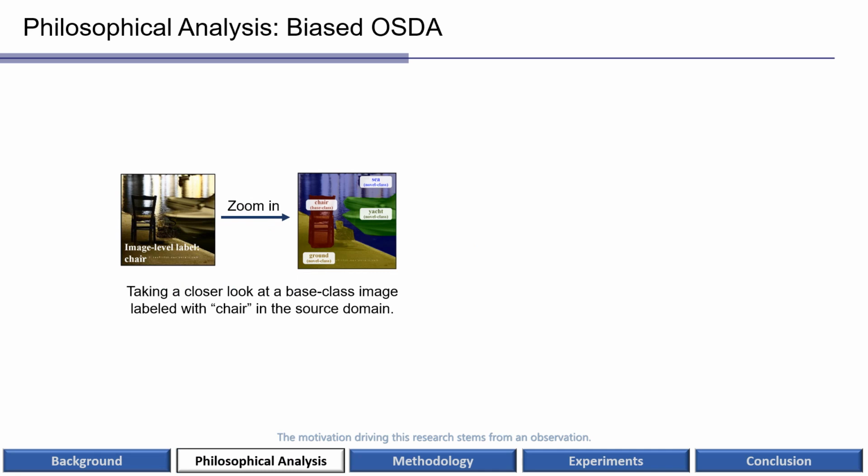The motivation driving this research stems from an observation. As shown in the figure, we observed that even though the image is labeled with chair, there are variant semantics hidden in the image, such as the yacht, sea, and the ground, which are out of the labeled class space and should be considered as the potential novel class.